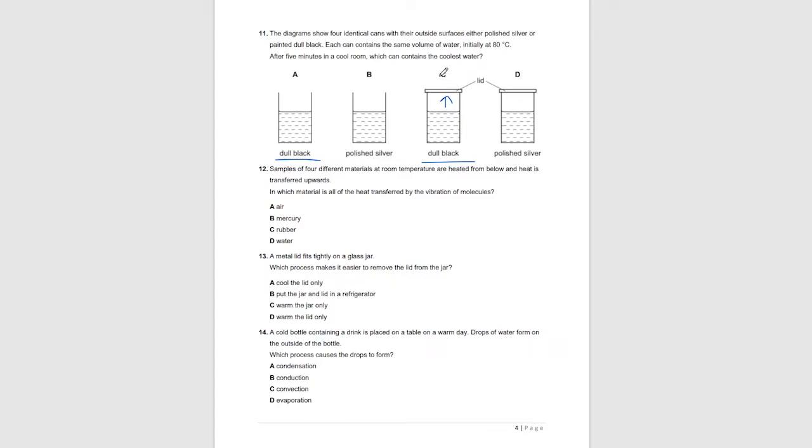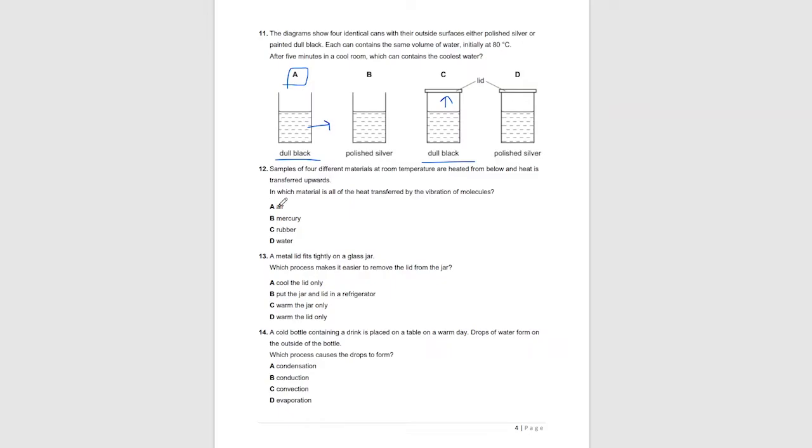So the water will not cool the fastest. But in option A, water molecules can both move out by evaporation and heat is also lost by radiation. So in option A, the water in the beaker will lose the heat the fastest. So A is our option.